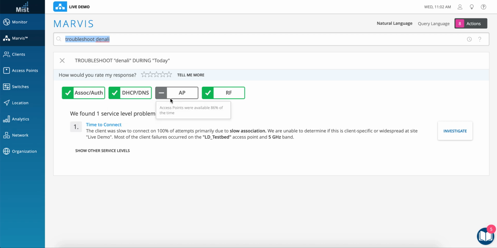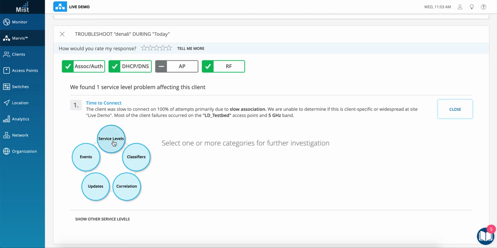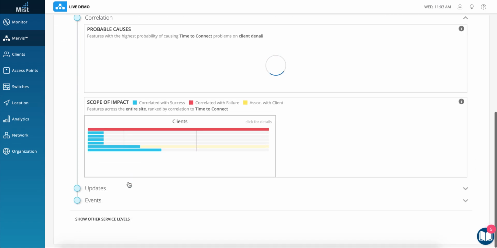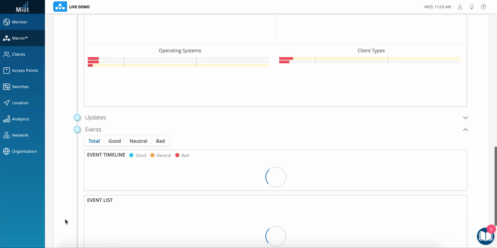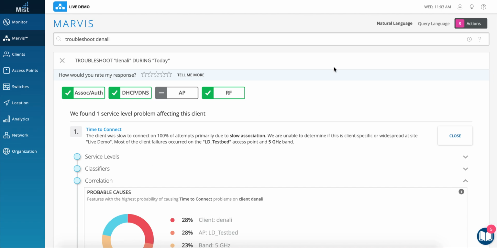So it looks like most of the things are good, but looks like one access point was being rebooted for some reason. And if we investigate further, we can look at the service levels, classifiers, correlations, and many other things, which helps in quickly root causing the issue and taking some resolution actions. So that's about the Marvis.